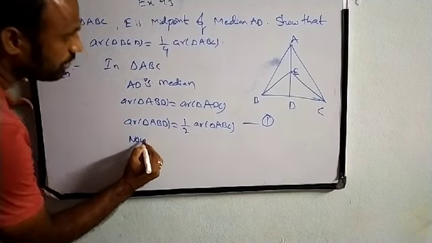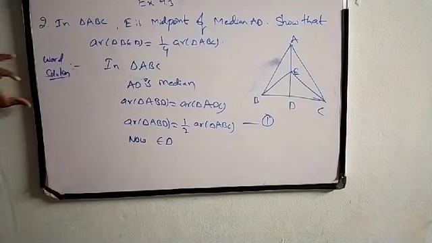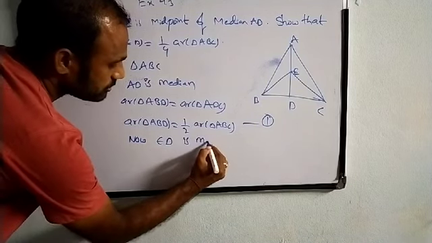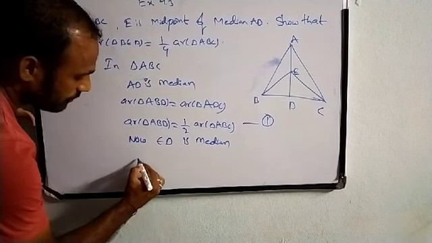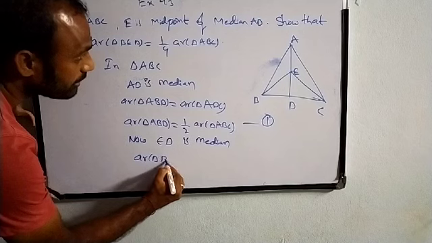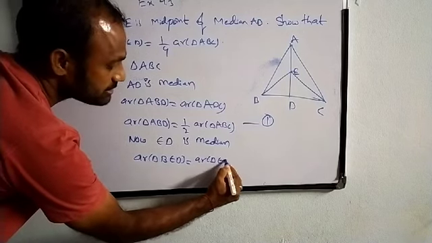Now ED is median. If ED is median, area of triangle BED is equal to area of triangle EDC.